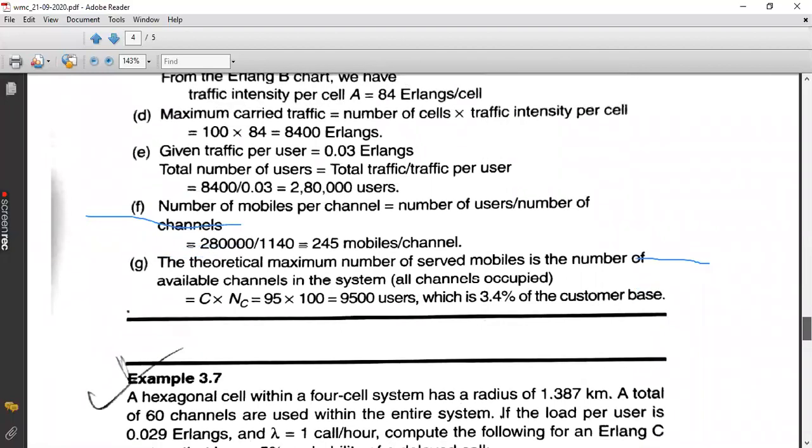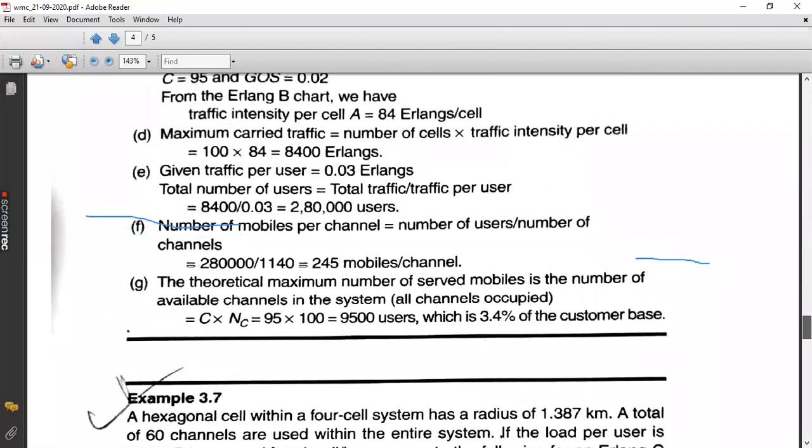And what about the total number of users? It is 280,000. So out of 280,000 total users, only 9,500 users can access the channel at a time. The remaining others will not have any service if they try to call. Even though they try to call, they won't be able to get the connection, because the system supports only 9,500 users simultaneously.